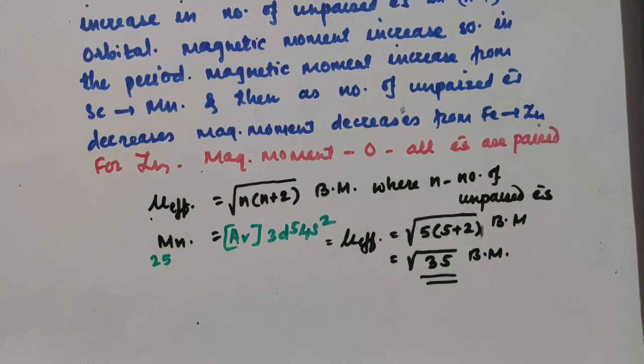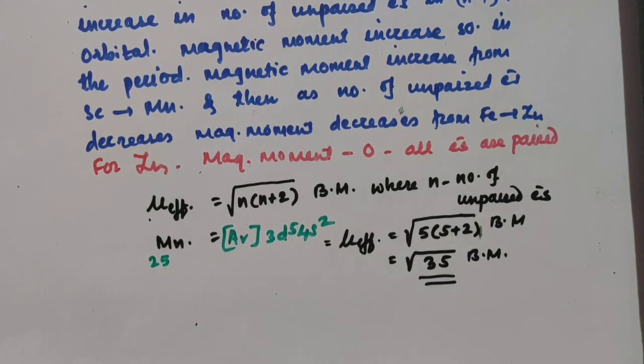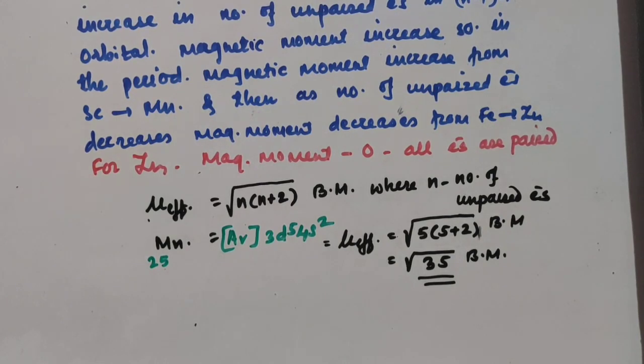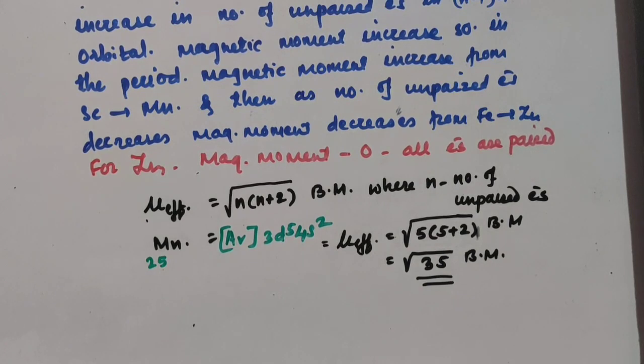So with increase in number of unpaired electrons, the magnetic moment goes on increasing up to manganese, that means up to the middle of the series. As we go from left to right, the magnetic moment goes on increasing as number of unpaired electrons goes on increasing, while magnetic moment decreases from Mn to zinc as the number of unpaired electrons goes on decreasing there.